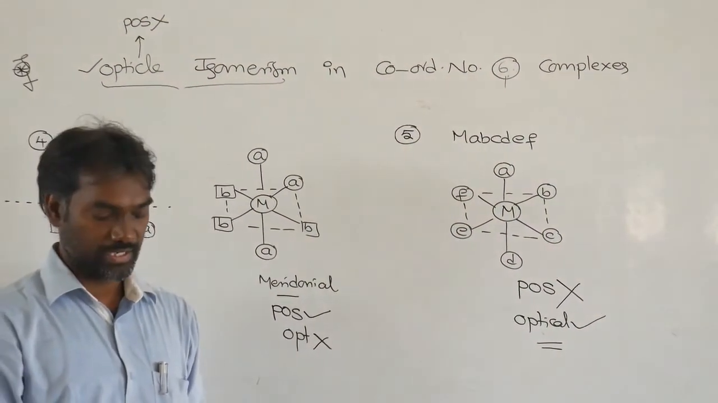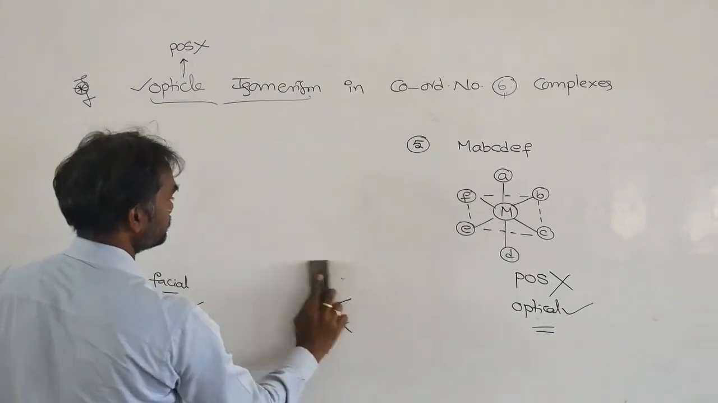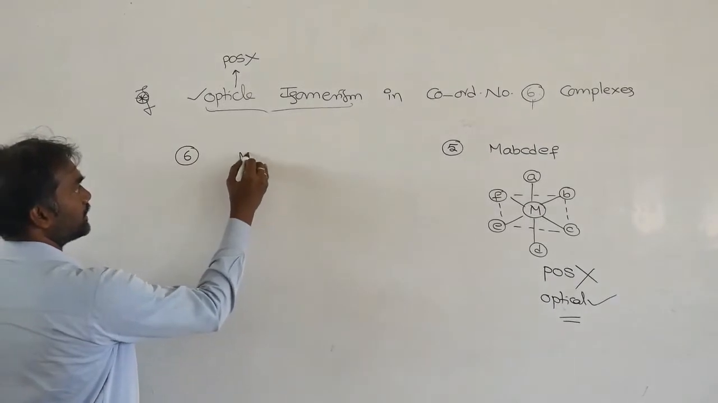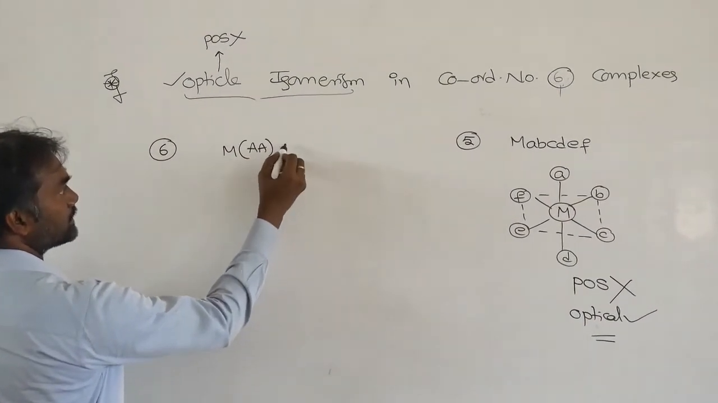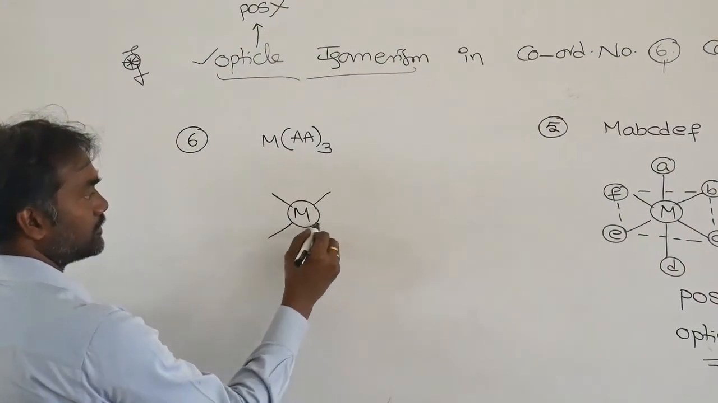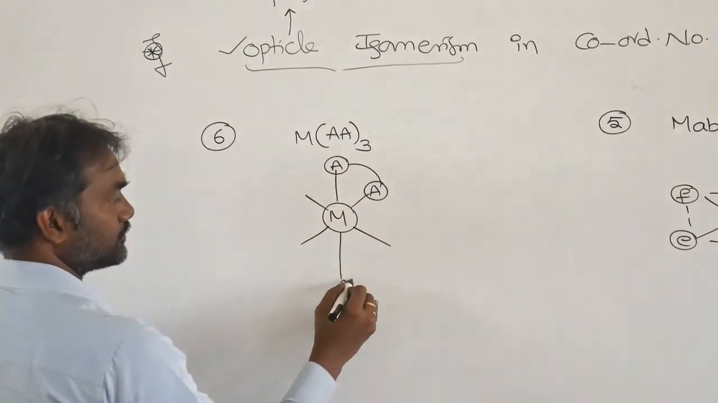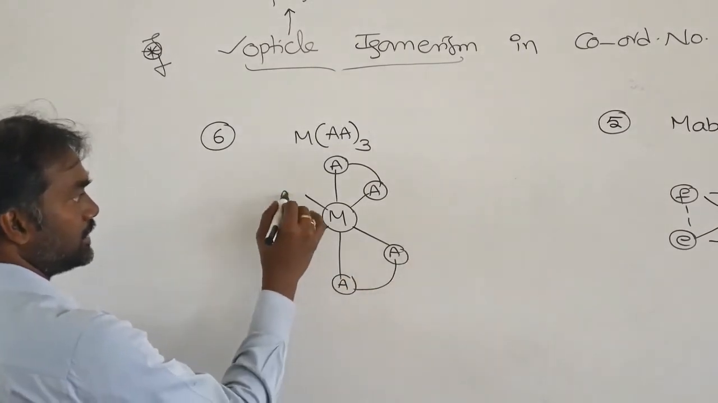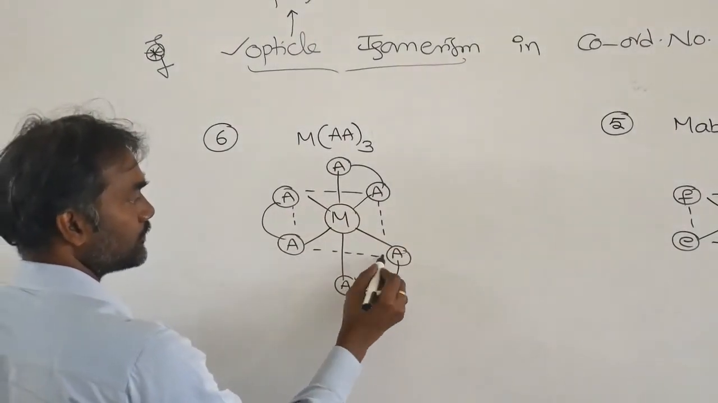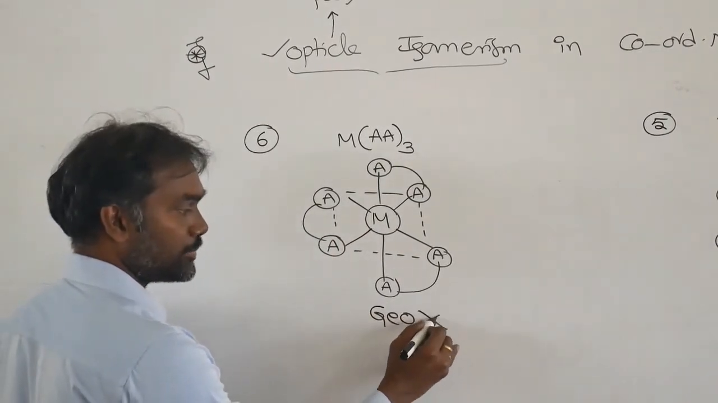Suppose you take bidentate ligands in combination. I am taking M, AA taken twice. This complex, see here. So AA, next AA here. So what about geometrical isomerism? You can't write more than one structure. So that's why it is not showing geometrical isomerism.